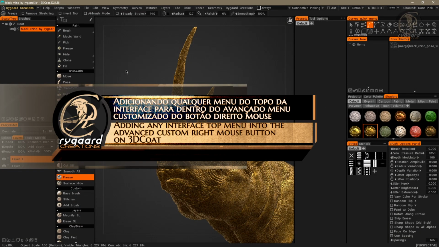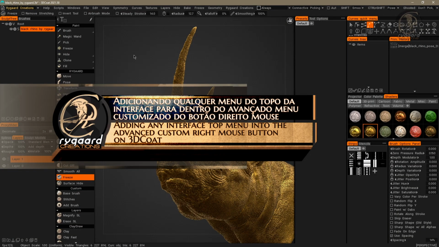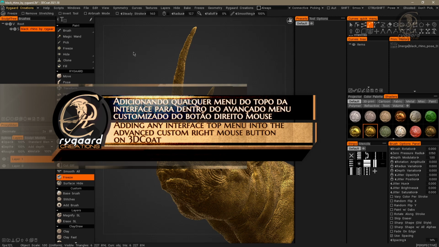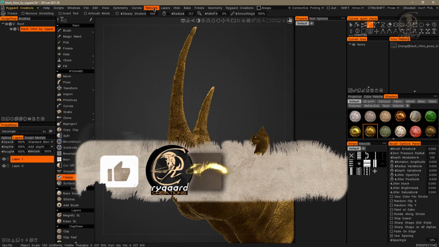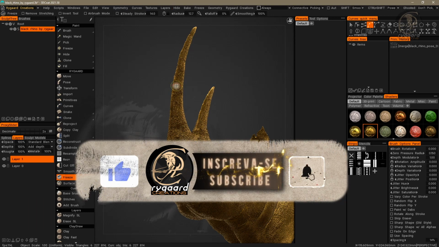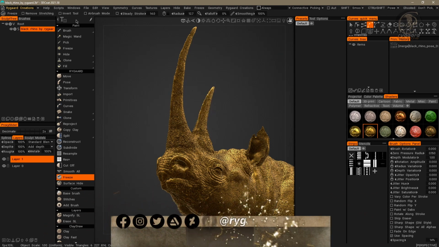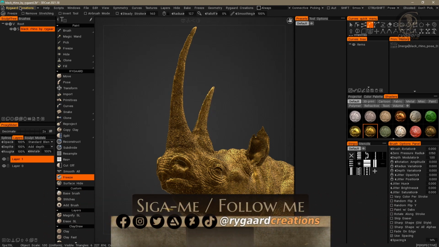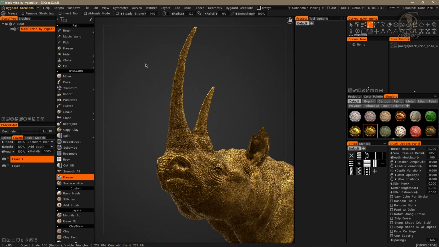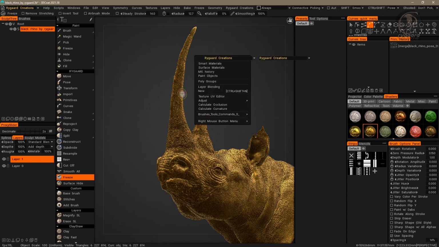In this video, I will show you a very special surprise. How to add any menu from the top of the interface into the advanced custom right-click menu in the custom room, Rygaard Creations, okay? Yeah, that's right. We'll be able at any time to access it here in the viewport. The functionalities of the menu from the top of the interface quickly through the right-click menu.